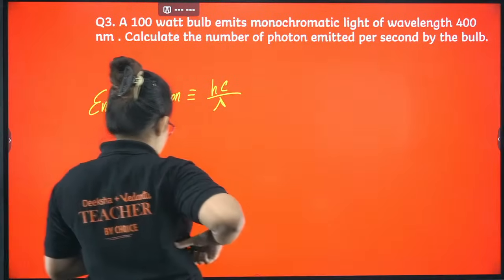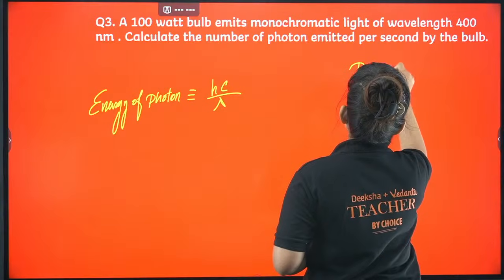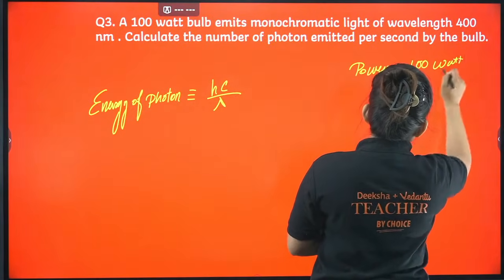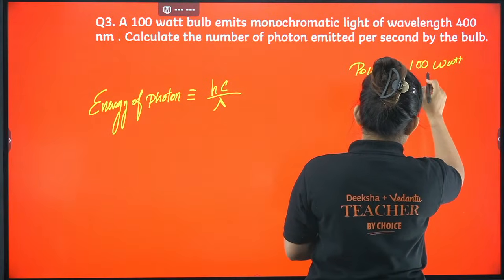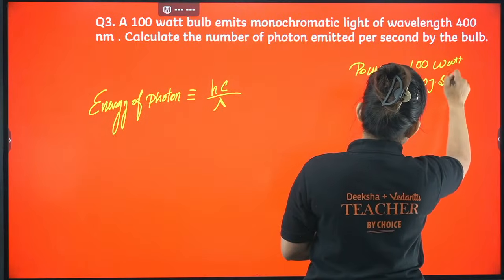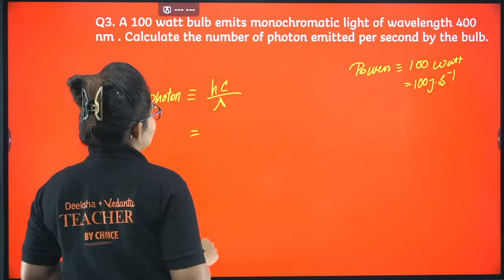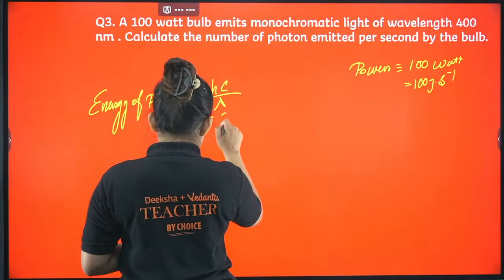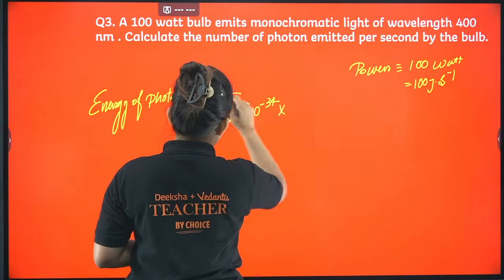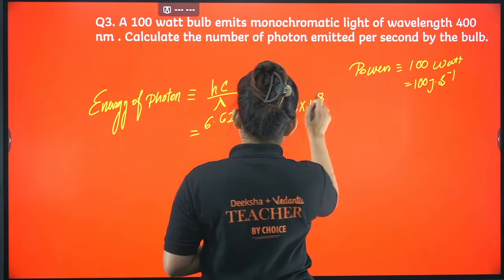Now here you can see power is given as 100 watt. From here itself we can write this as 100 joule per second. Later on we will use this. At first, let's put the values. Planck's constant is 6.626 into 10 power minus 34, into the velocity of light, 3 into 10 power 8.